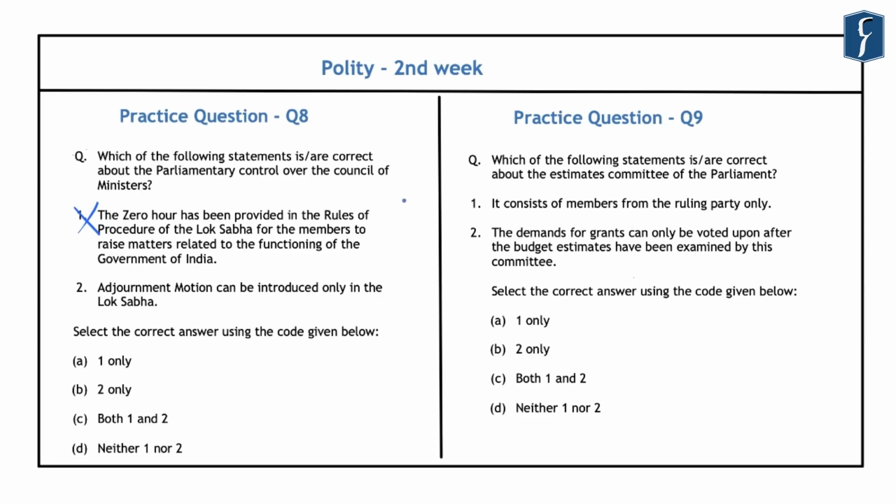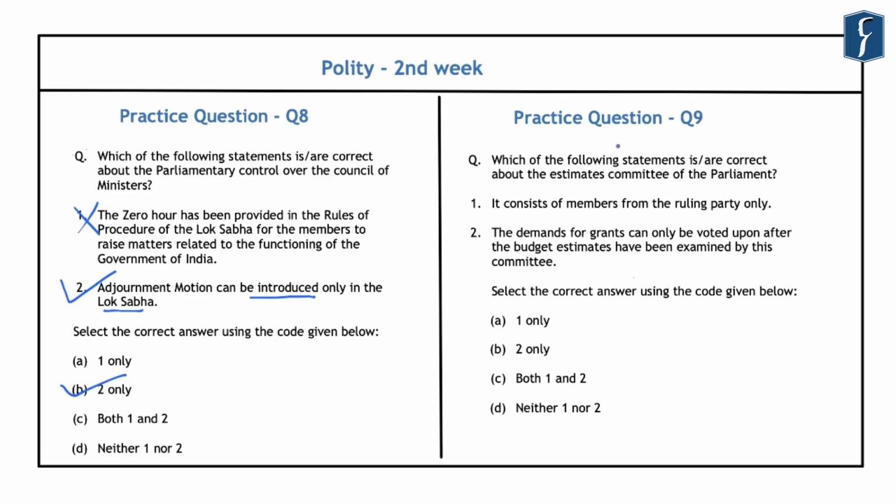And regarding the adjournment motion, you should note that it is introduced in the parliament to draw attention of the house to a definite matter of urgent public importance. And this adjournment motion interrupts the normal business of the house, and that is why it is regarded as an extraordinary device. Now further, this adjournment motion involves an element of censure against the government, and hence the Rajya Sabha is not permitted to make the use of this device. And hence this second statement here is correct, that is the adjournment motion can only be introduced in the Lok Sabha. So the correct answer that comes out is B, that is 2 only.